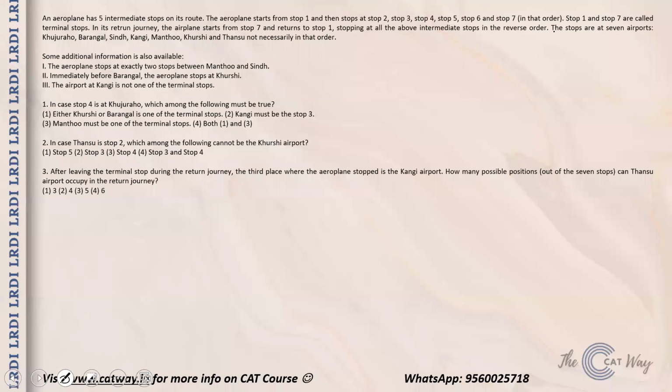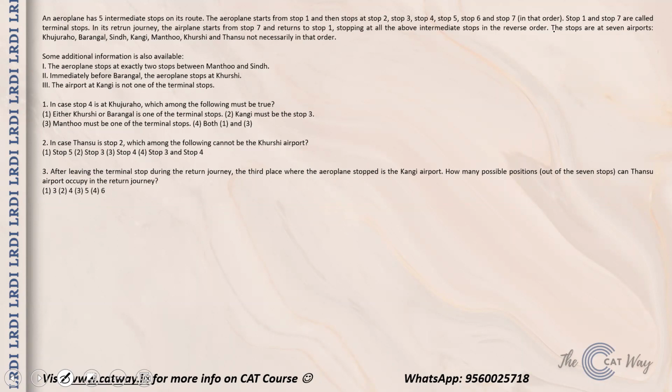Now moving ahead, what we have today is that an aeroplane has 5 intermediate stops on its route. The aeroplane starts from stop 1 and then stops at stop 2, stop 3, stop 4, stop 5, stop 6 and stop 7 in that order. Stop 1 and 7 are called terminal stops. In its return journey, the plane starts from stop 7 and returns to stop 1, stopping at all of the above intermediate stops in the reverse order. All right, so this is what we have.